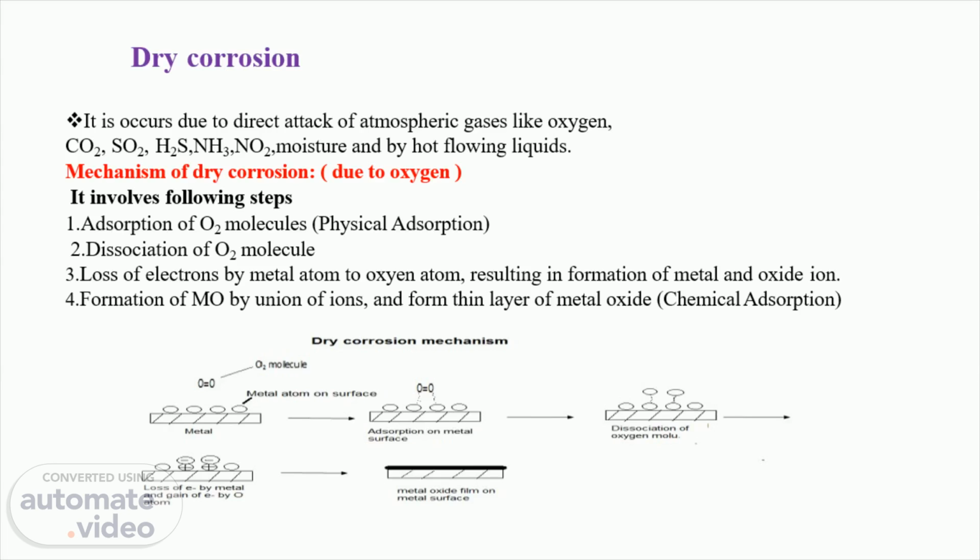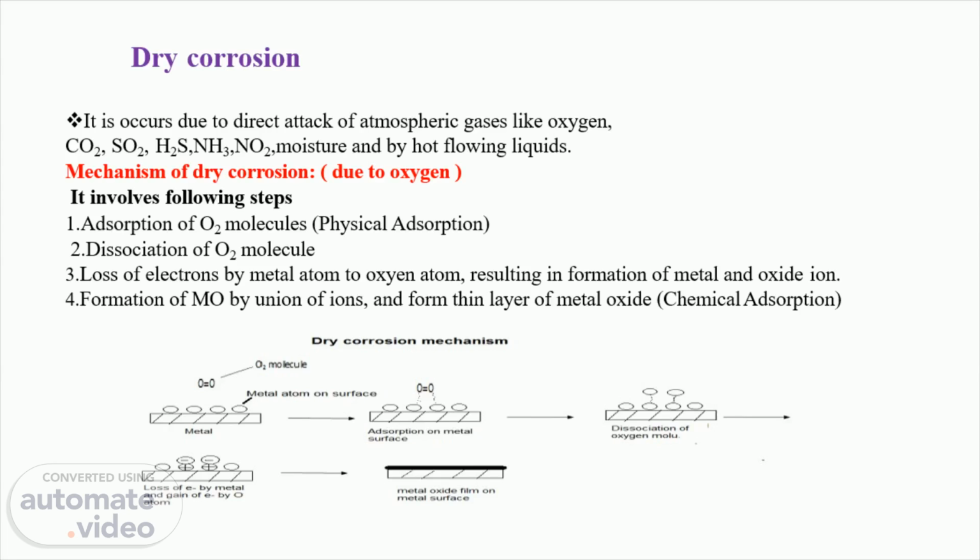The first step is the adsorption of the oxygen molecule on the metallic surface. The second step is the dissociation of the oxygen molecule. The third step is the loss of electron by the metal atom to the oxygen atom, resulting in the formation of metal and oxide ions. And finally, the formation of the metal oxide film by the union of the ions, which is a chemical adsorption process.